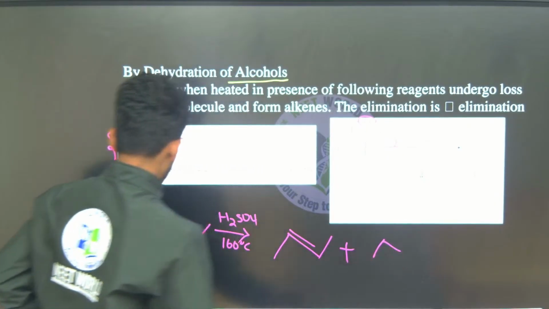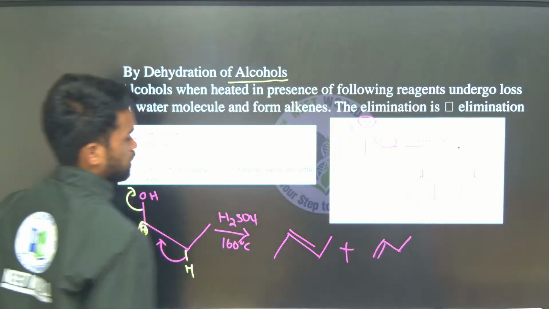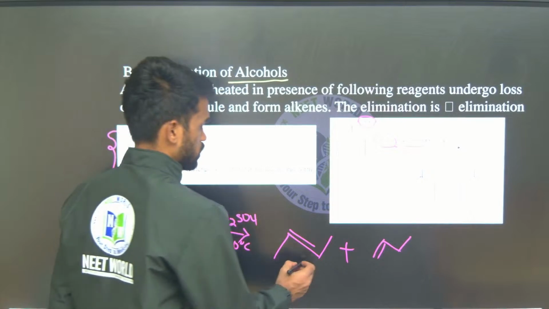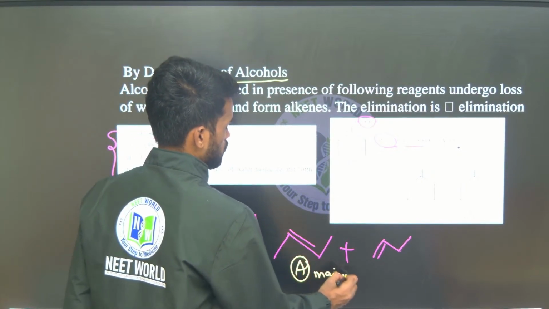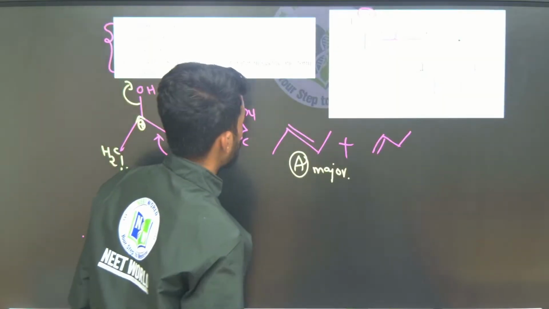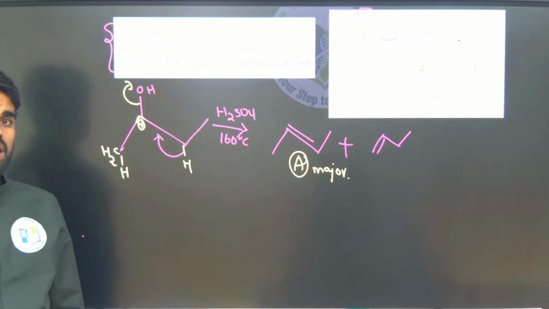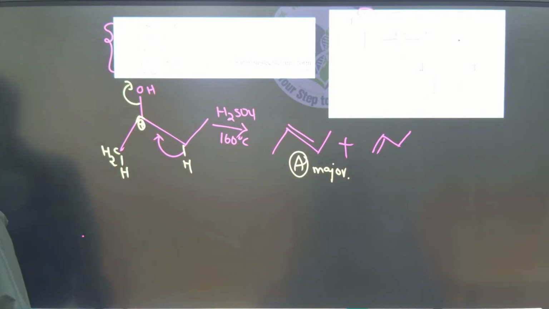If I remove from the terminal side, we will get a terminal alkene. Out of these two, which is major? Internal alkenes are major here, so A is major. How do we get the stability order of alkenes? That is purely on the basis of hyperconjugation. More substituted alkene is more stabilized.